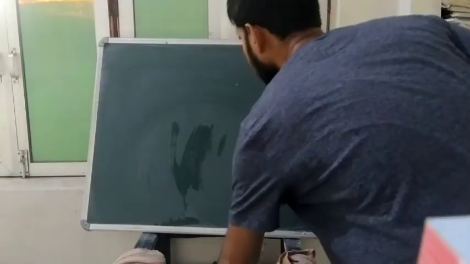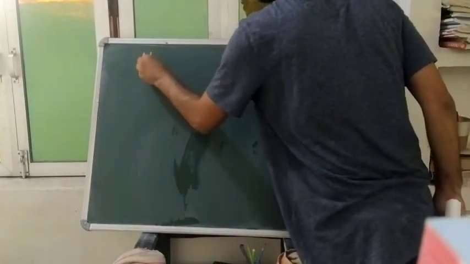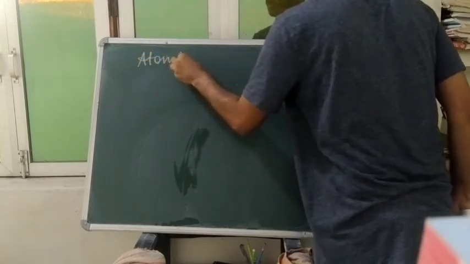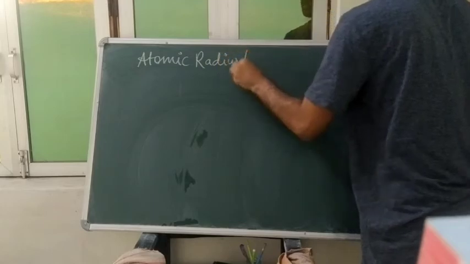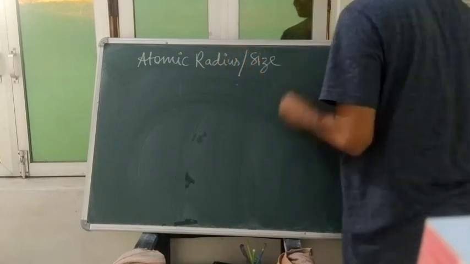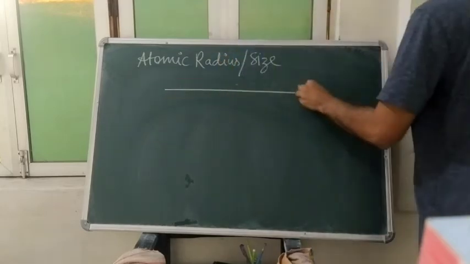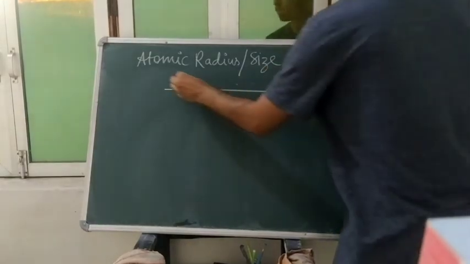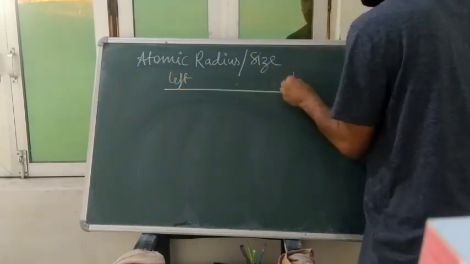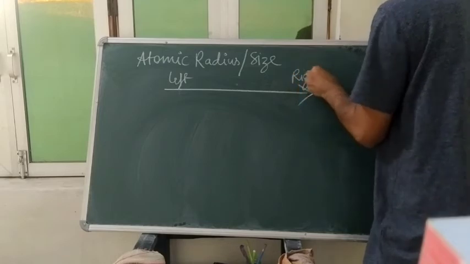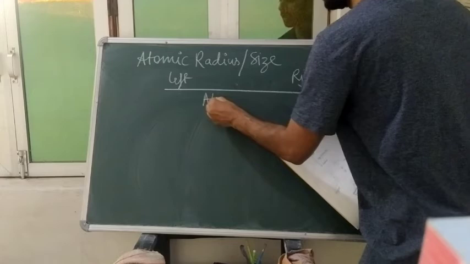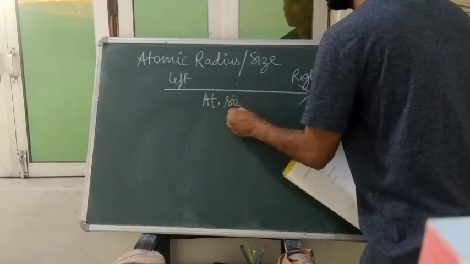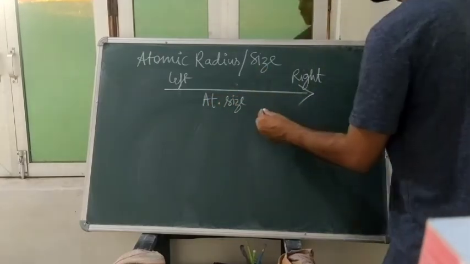Now we will talk about the atomic radius, or size. Student, when you go from left to right, your atomic size will decrease.